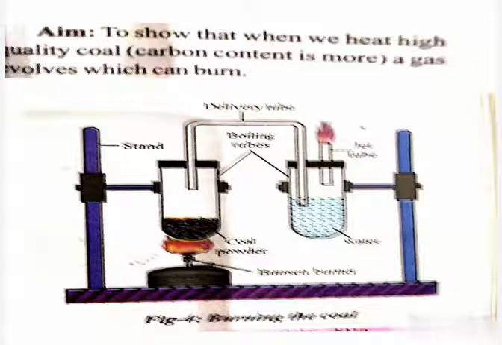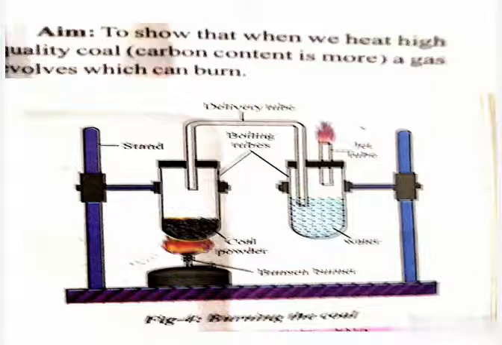Next, take another boiling tube. In that boiling tube, take water. Close that second boiling tube with a 2 hole rubber cork and fix it to the other stand, which is on the right side. Now take a delivery tube which is in U shape, and insert one end of this delivery tube in the boiling tube on the left side.